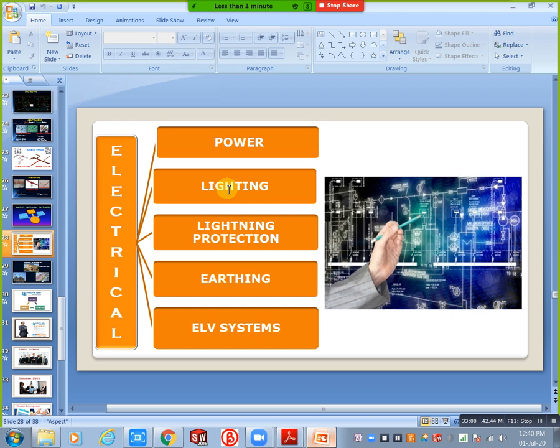Lightning protection is needed if you get any strike from nature; for that type of situation we need it. Earthing and ELV system means CCTVs and calling bells. All of these you will consider as the ELV system. If you have anything completely based on sensors, wireless connection, in that type of situation you can use that. This is overall about BIM. If you have any doubts you can ask me.